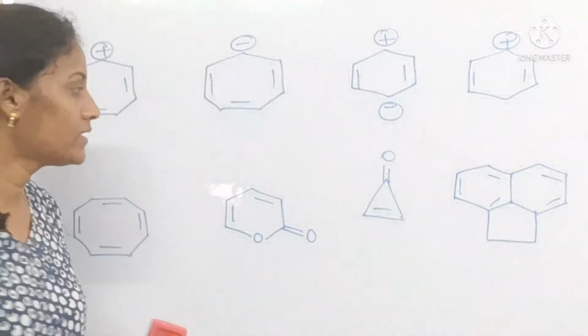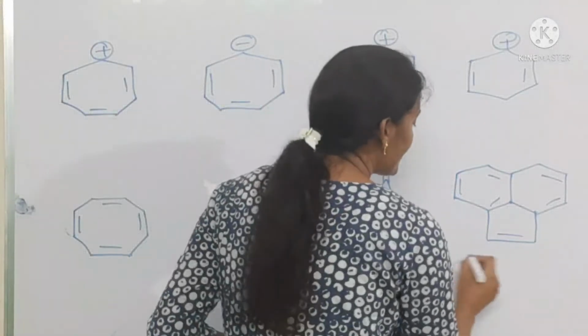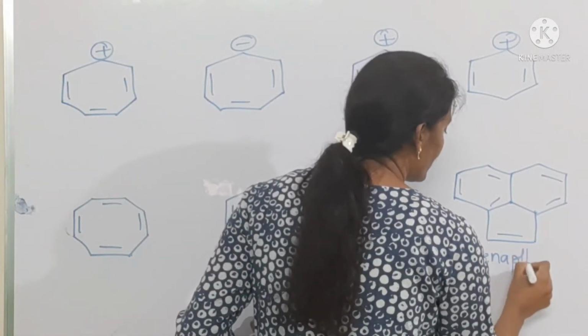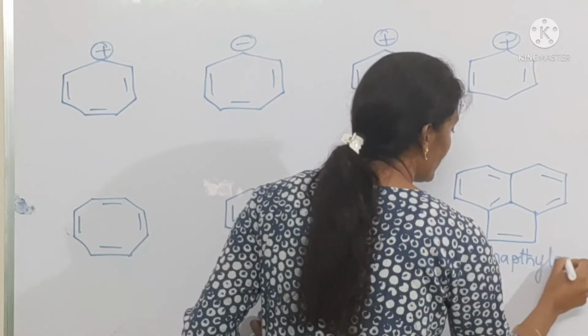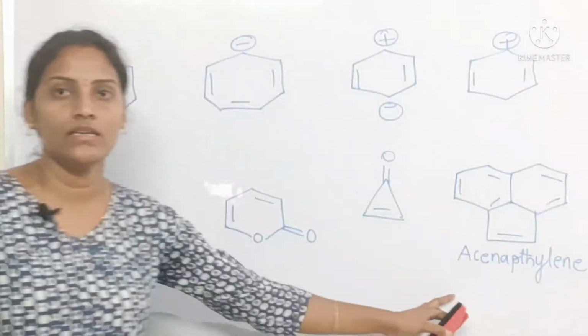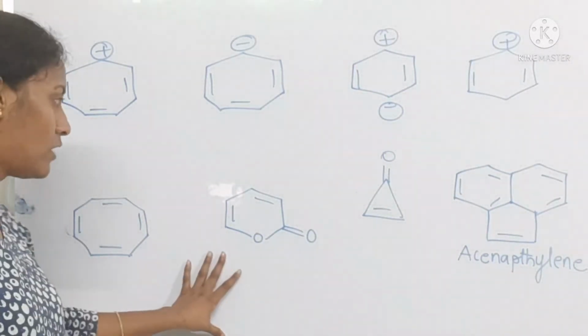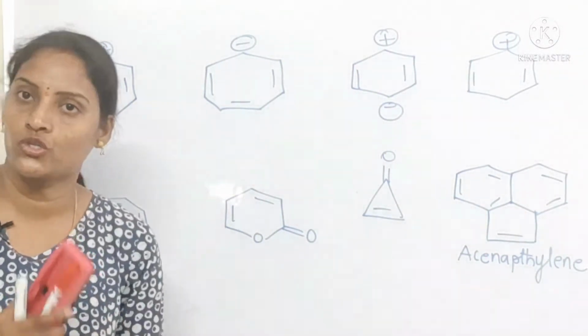Okay, this is acenaphthalene. Try to observe which class all these compounds belong to.